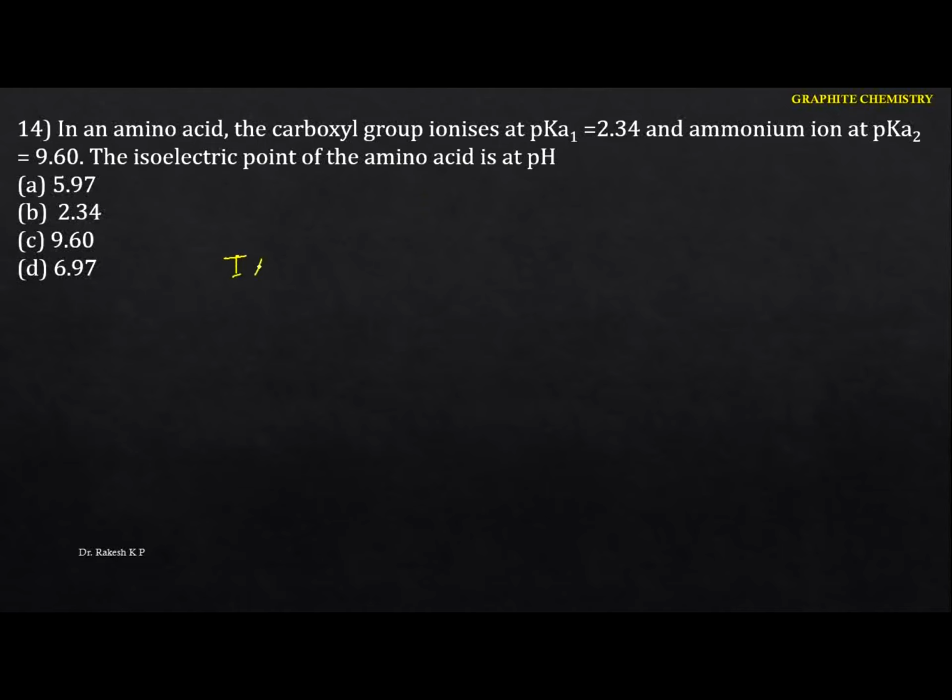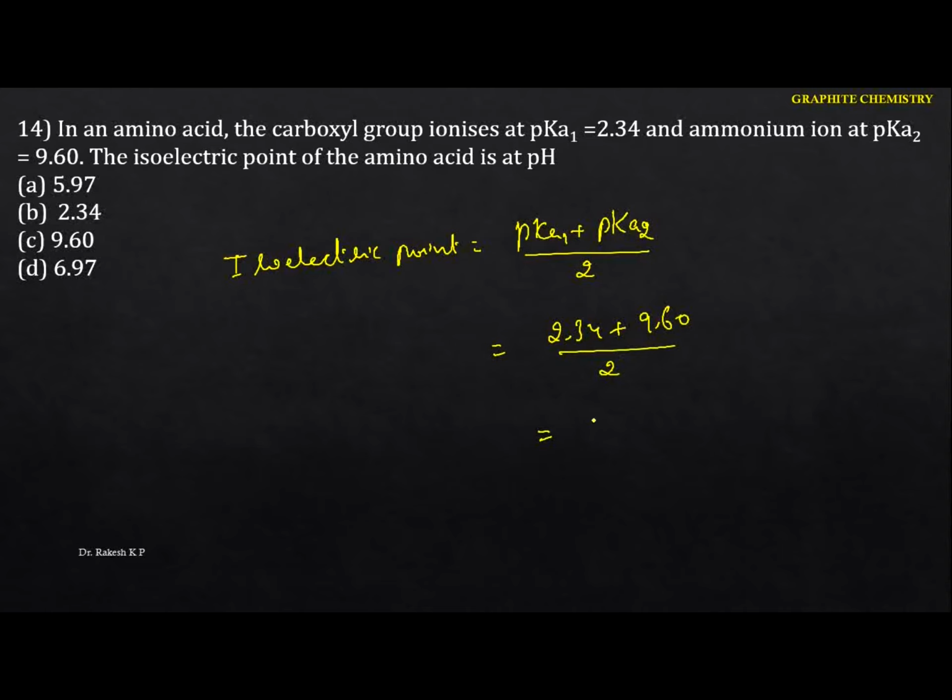The isoelectric pH equals pKa1 plus pKa2 divided by 2, which is 2.34 plus 9.60 divided by 2, giving 5.97. Hence the option is A.